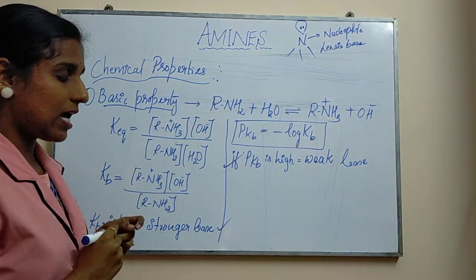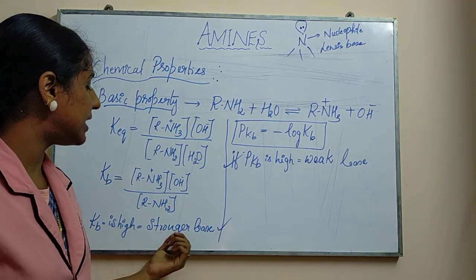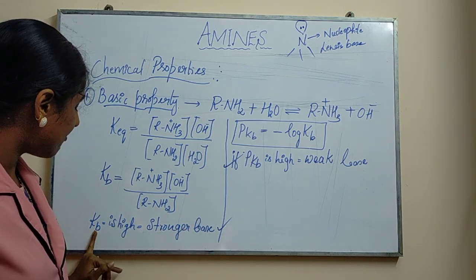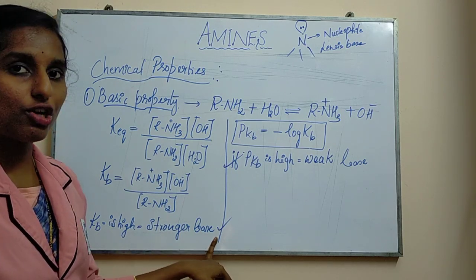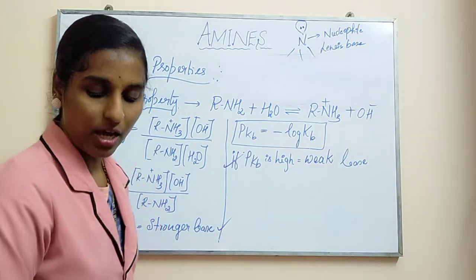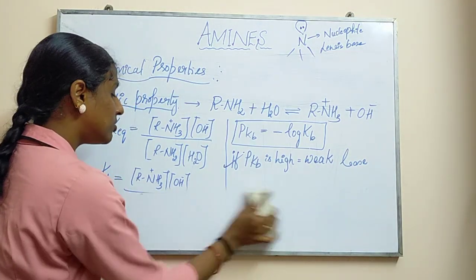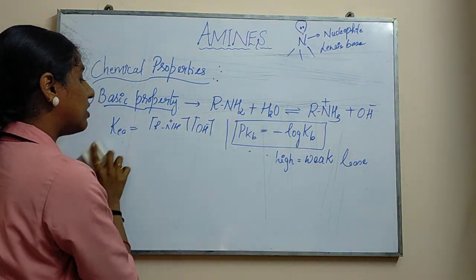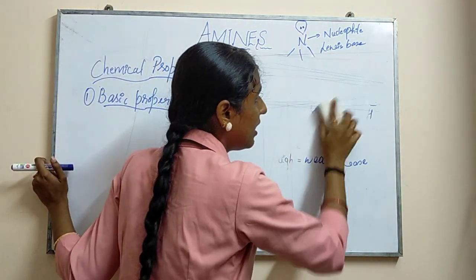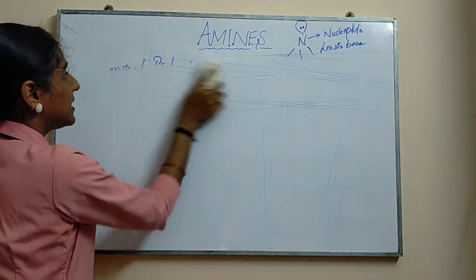When they ask MCQ questions, they'll give some value for Kb and ask whether the base is stronger or weaker. Or they can ask in this way itself: when Kb is high, what is the nature of the base, whether it will be stronger or weaker. So this also can be asked. This is nothing but basic property when we are seeing in terms of strength. Now we are going to compare this basic property, which is a very important concept.